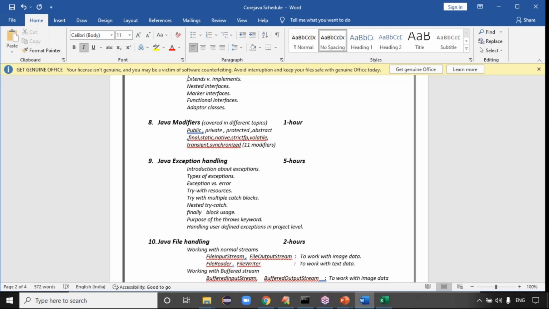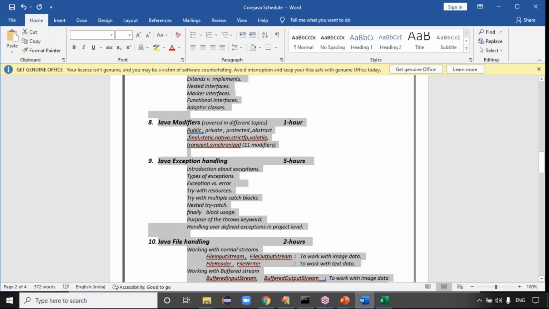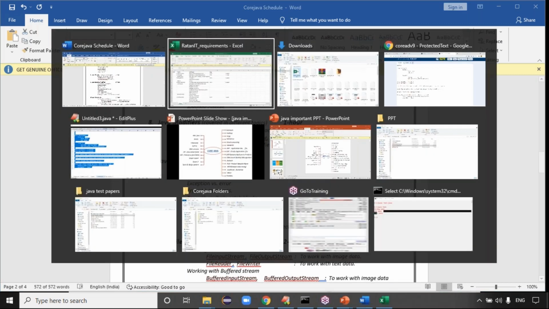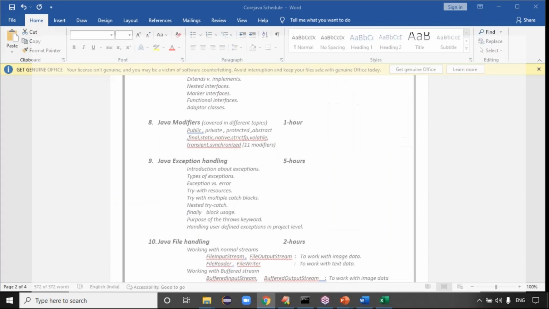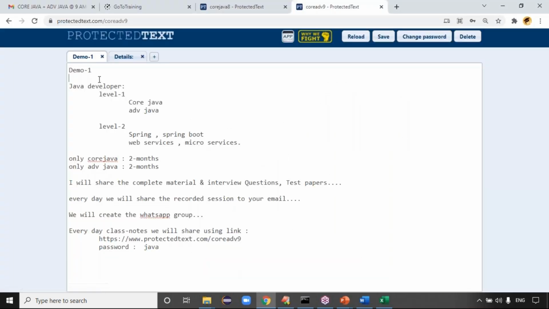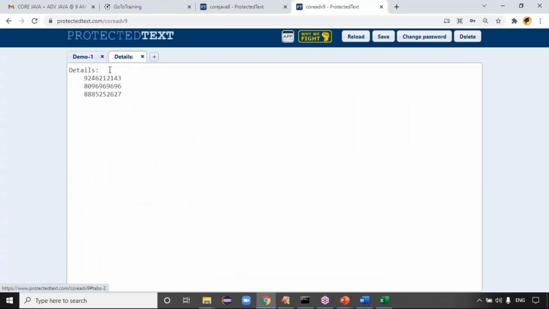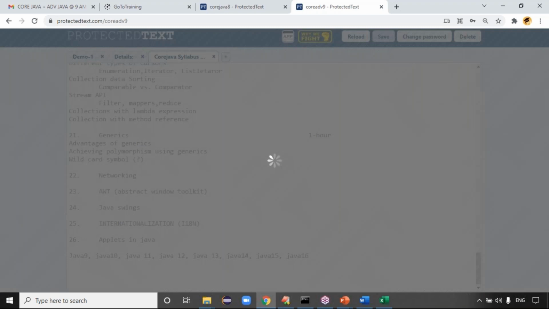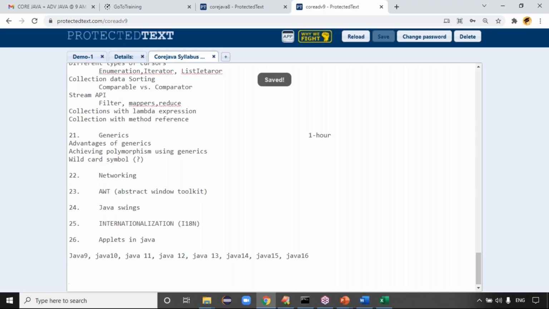Okay, it is all about the syllabus copy, guys. This is all about the syllabus copy. Any questions? Tell me. This is like a demo one. These are the details. If you need any details or more info, you can call these numbers. And the syllabus copy for this one, I'm placing it here itself. You can check the syllabus copy.